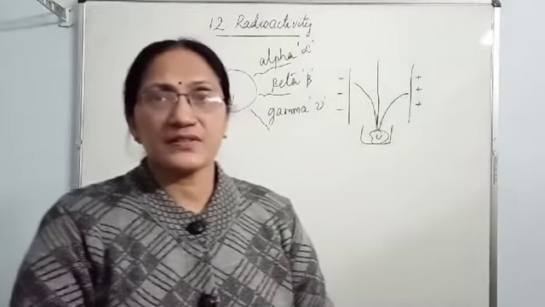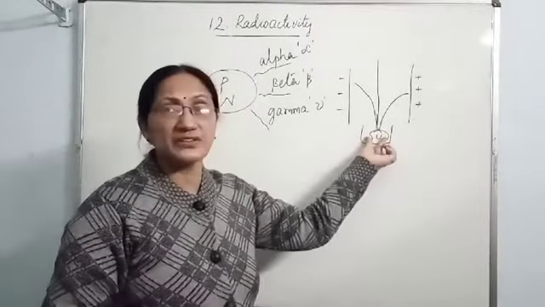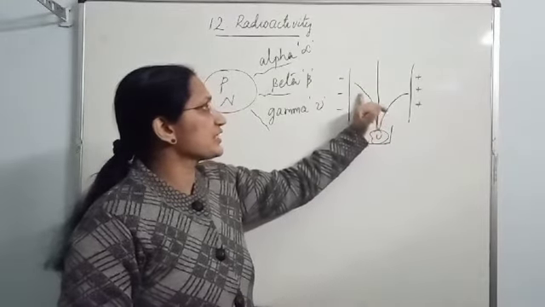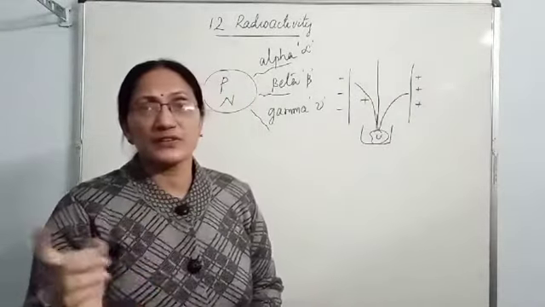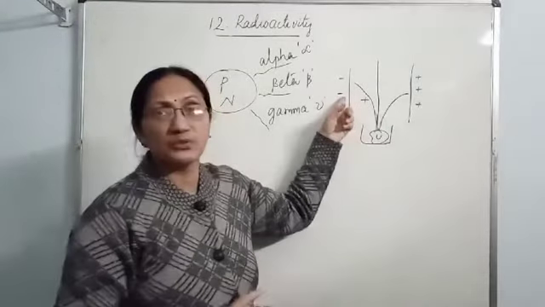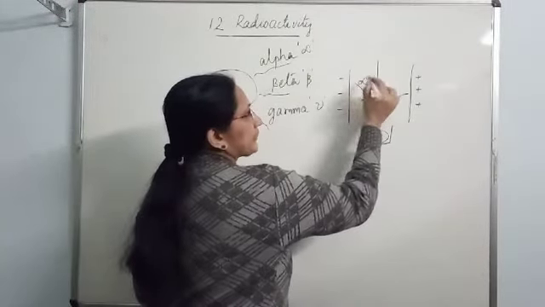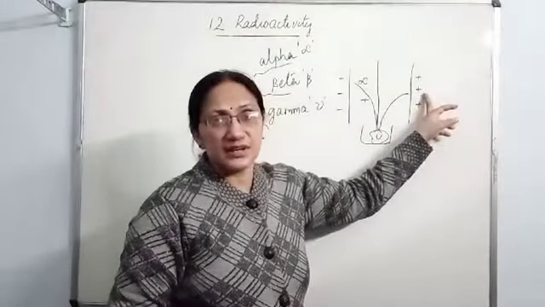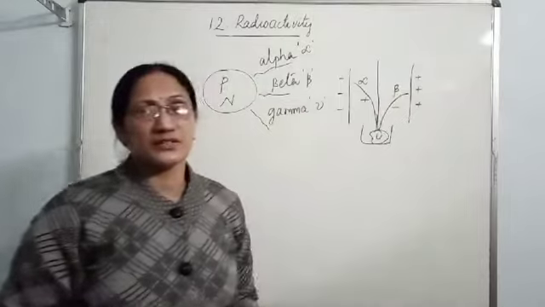From this experiment he concluded that from this radioactive element three types of radiations are coming out, and the radiations which are bending towards the negatively charged plate are of positive charge. You know, opposite charges attract. Since they are of positive charge, these radiations bend towards the negatively charged plate, and he gave the name alpha radiations. And the radiations which bend towards the positively charged plate are of negative charge, and he gave the name beta radiations.